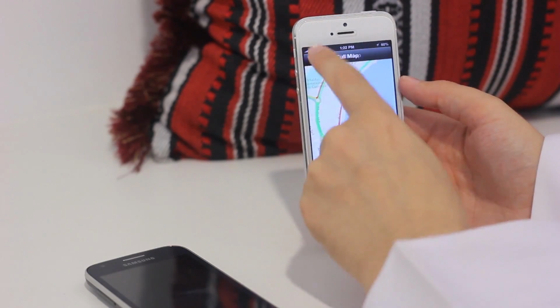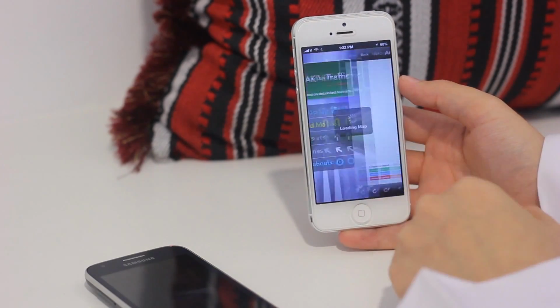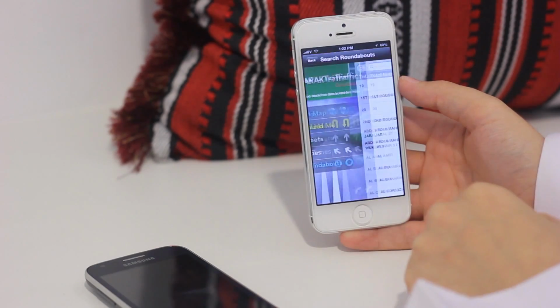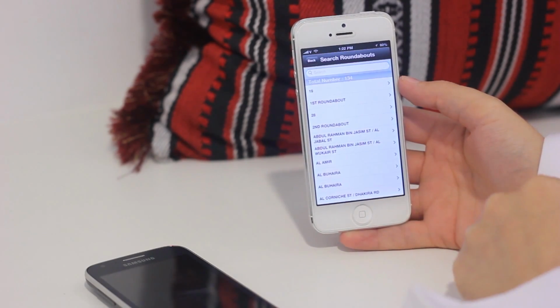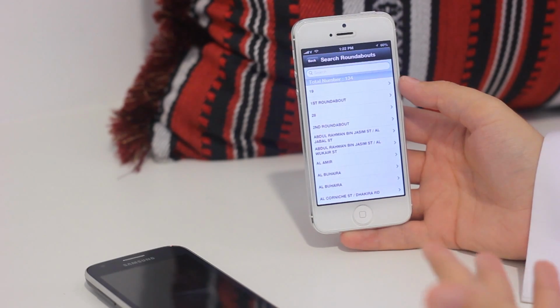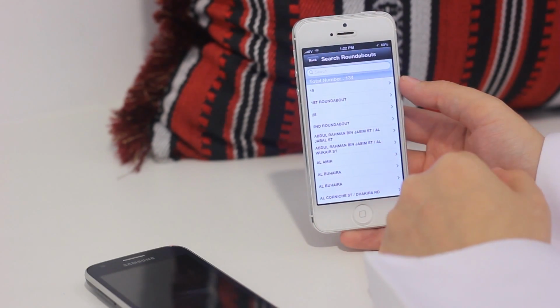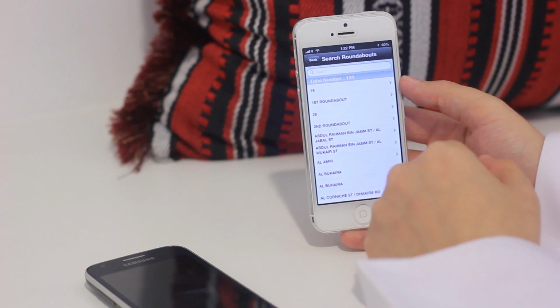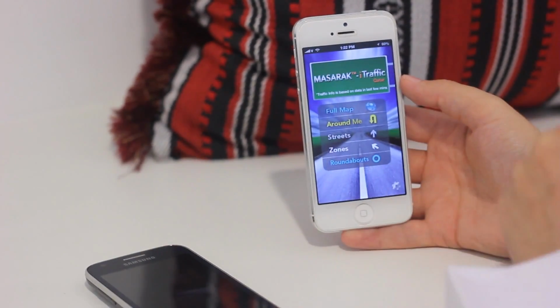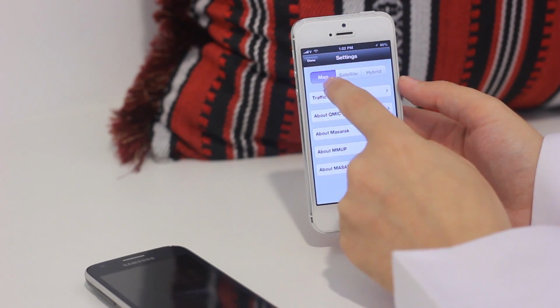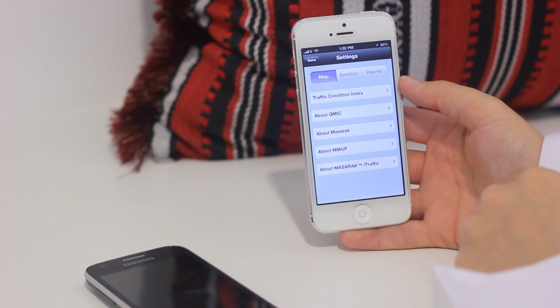So let's take a look at all of the other features that you have on this. So you can look around me, you can take a look at the streets, and this was a really interesting thing. So if I tapped on roundabouts, it actually shows that we've got 134 roundabouts in Qatar. Who knew that? And now you've got all of the names too, so you got a name to put to it. Apparently this is roundabout number 18 or 19, and you got 28 right below it. So if you know where those roundabouts are, let me know. If you tap on settings, you can also choose between map, satellite, and hybrid.